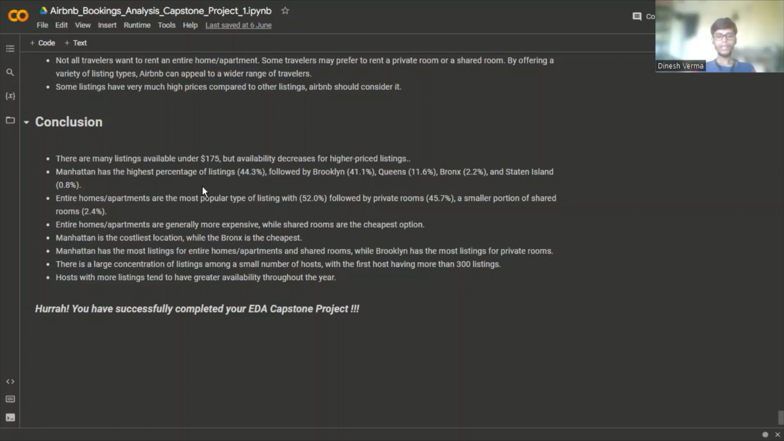Entire homes or apartments are generally more expensive, while shared rooms are the cheapest options. Manhattan is the costliest location, while the Bronx is the cheapest. Manhattan has the most listings for entire homes or apartments and shared rooms, while Brooklyn has the most listings for private rooms. There is a large concentration of listings among a small number of hosts, with the first host having more than 300 listings. Hosts with more listings tend to have greater availability throughout the year.